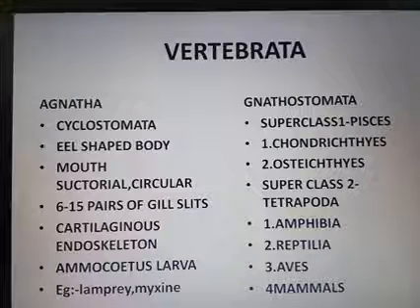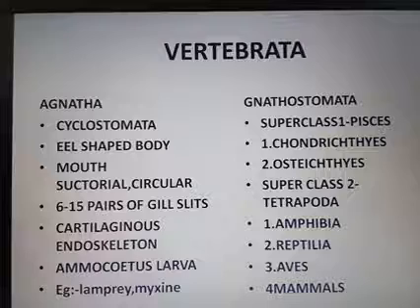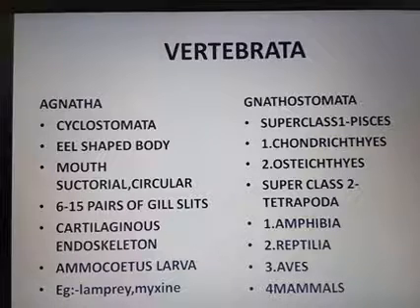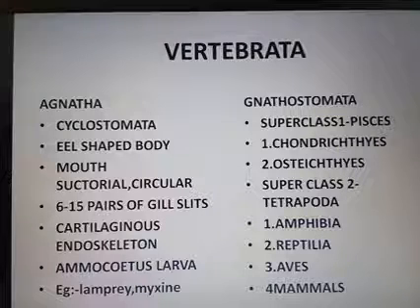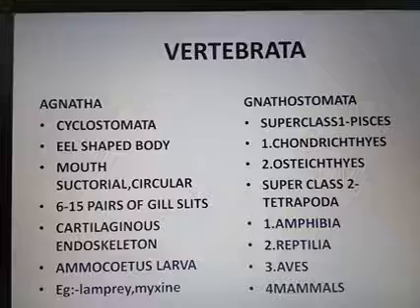The first feature: these are the lowest of the living vertebrates. Then 6 to 15 pairs of gill slits are seen. Vertebrates have a common feature, they have gill slits.